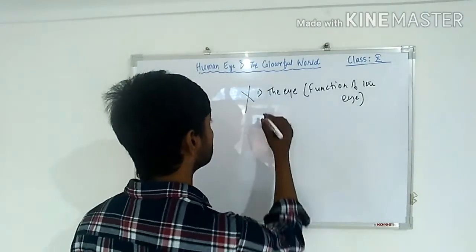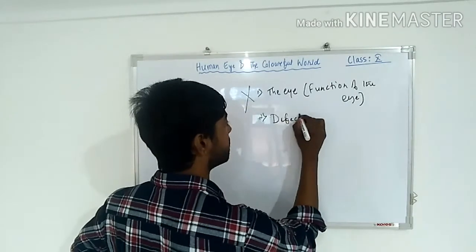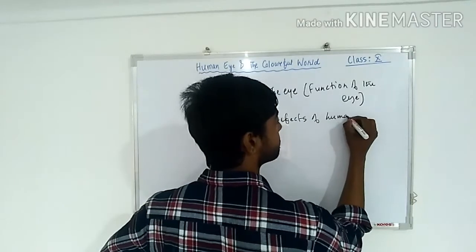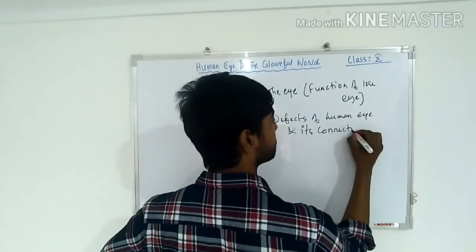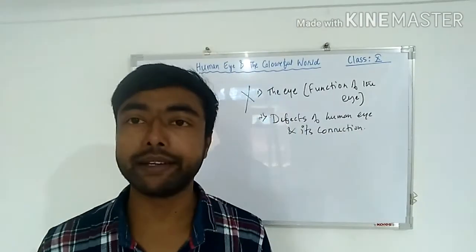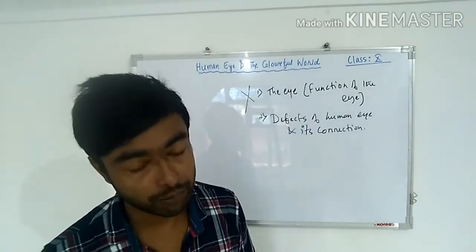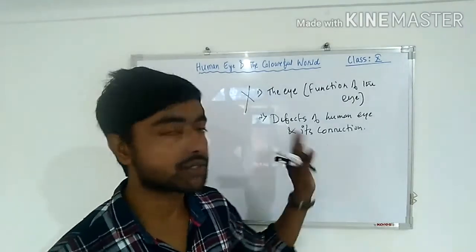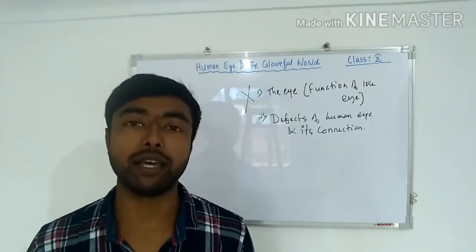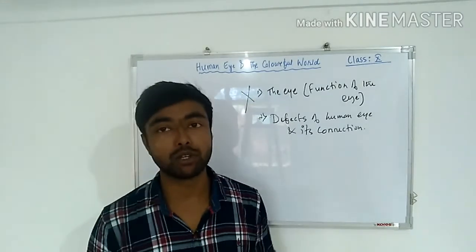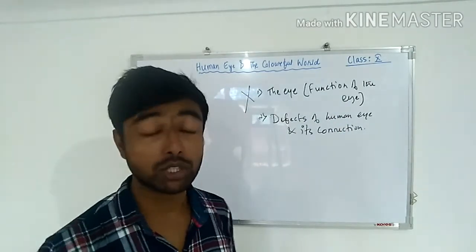And second one, number 2, defects of the human eye and its correction. There are three kinds of defects we have: myopia, hypermetropia and presbyopia. All these three defects and how these defects are corrected, cured, these things have been omitted by CBSE, so we will not study these two topics of this chapter. So you people also have no need to study all these things.